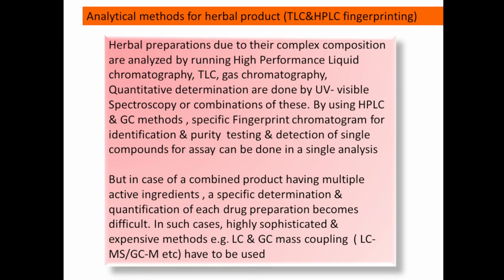But in case of a combined product having multiple active ingredients, a specific determination and quantification of each drug in the preparation becomes difficult. In such cases highly sophisticated and expensive methods such as LC, GC, mass coupling, LCMS, GCMS, etc. have been used.